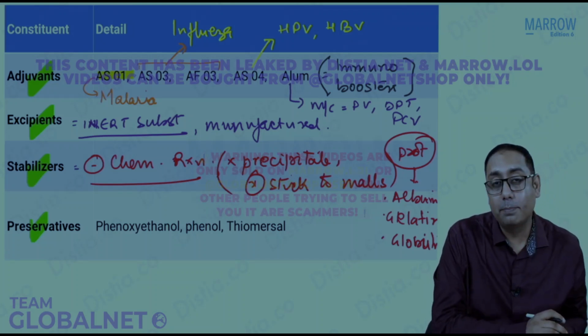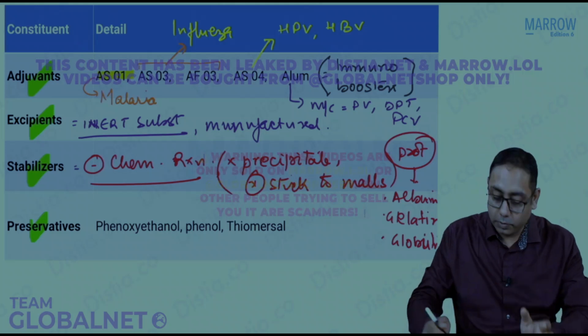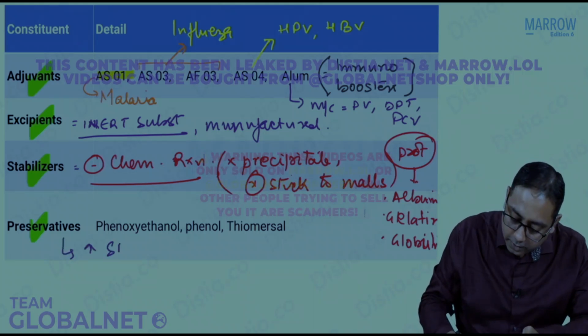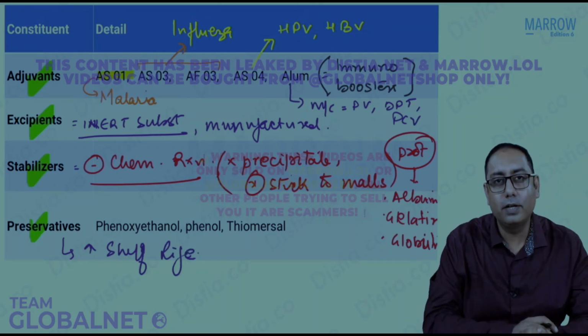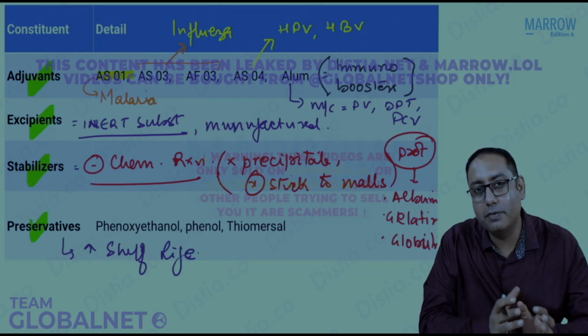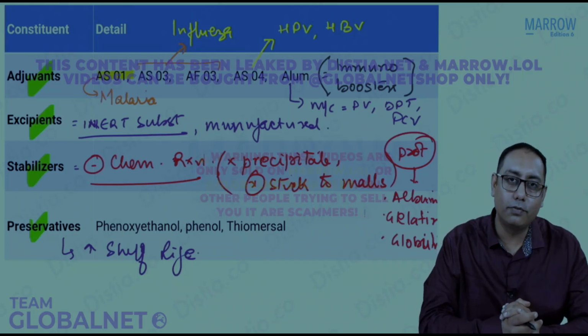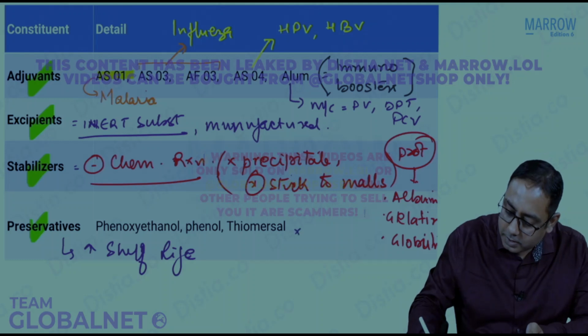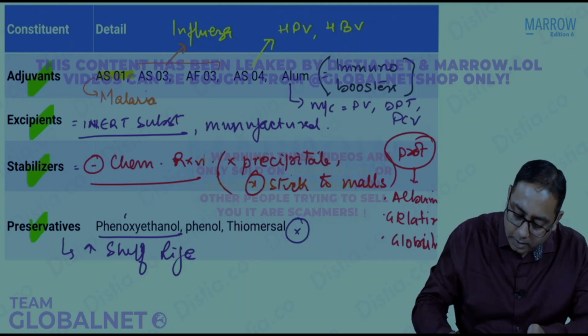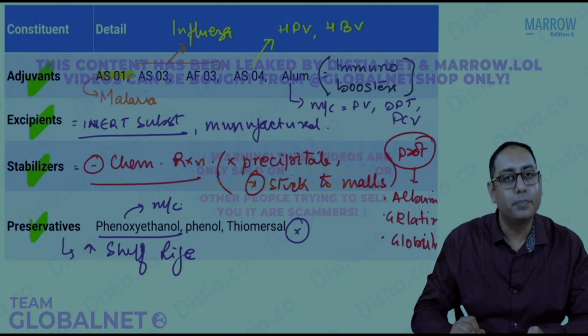The preservatives are the substances which are going to increase the shelf life of the vaccine. The shelf life of a vaccine can be increased by various preservatives like thiomersal. We can have phenoxyethanol or phenols. Please note that thiomersal is no more used. Most commonly used, however, is phenoxyethanol.